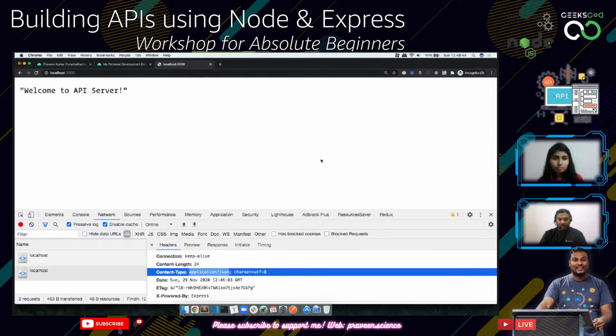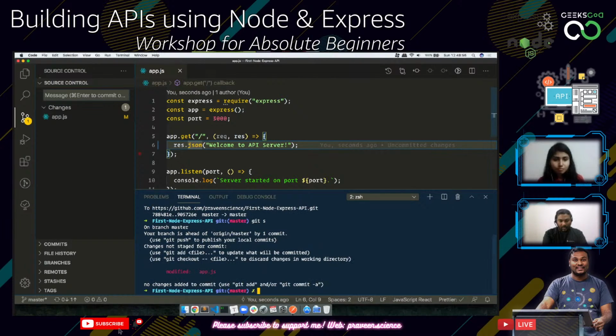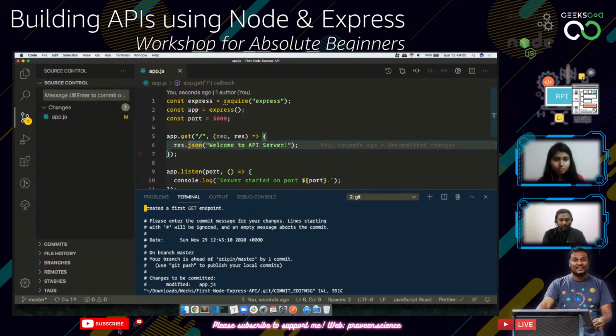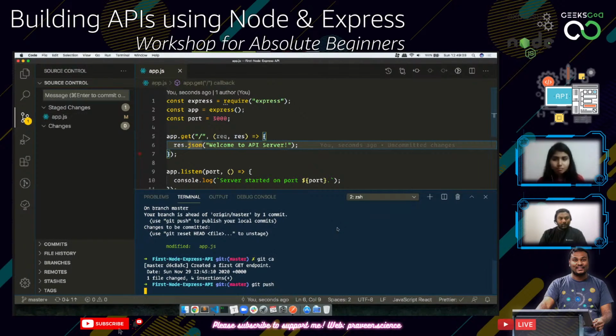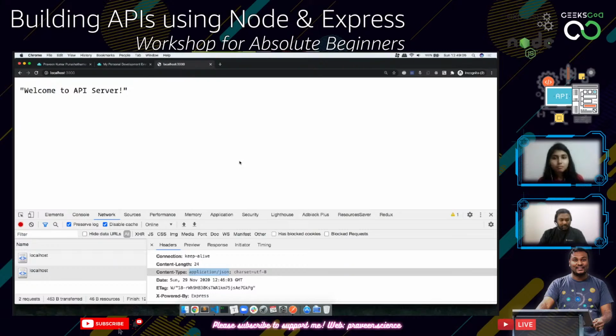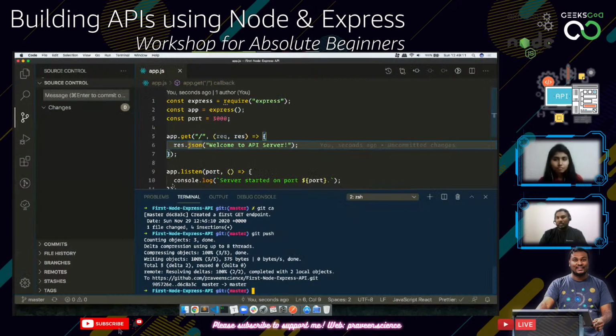So we have got our first route created. Okay, so we will always use the JSON route, and then let me check what is the current scenario. I'm just gonna do a commit amend, and then I'm just gonna push the code. Now you can see that the first GET endpoint is created now. This is how we generally create endpoints. So that is one of the things that we kind of did.